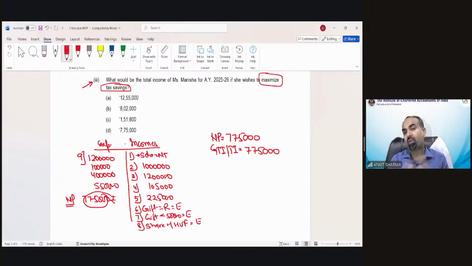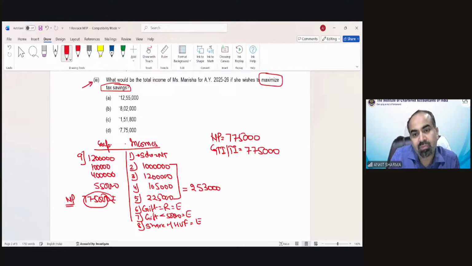But now, the question says that you have to calculate income to maximize tax saving, or we can say minimize tax liability. And now in this question, if you see, receipts have been given. These are the business receipts. And the business receipt in this question is 25 lakh 30,000. So you might be assuming that the correct option should be D because it matches my income which has been given in the question. But this is not the case.